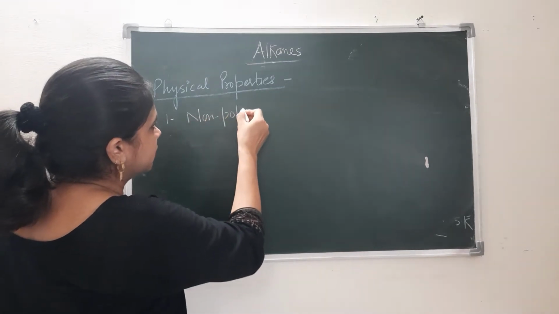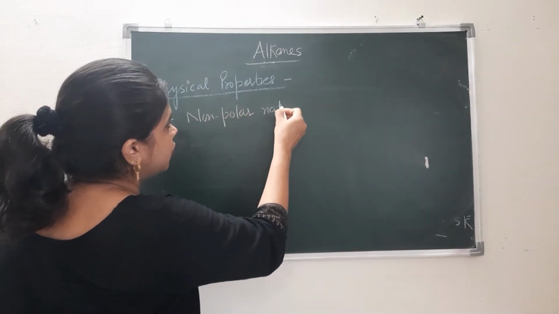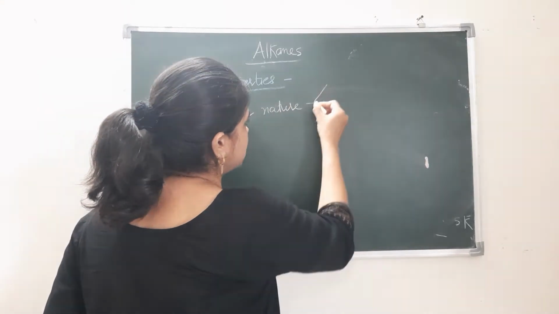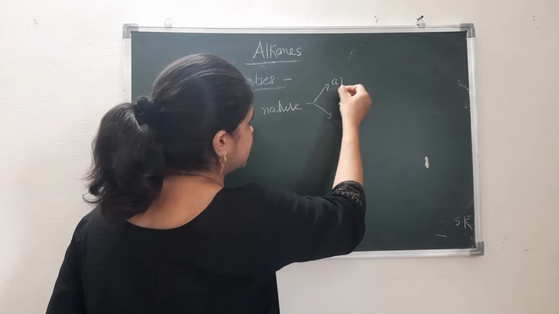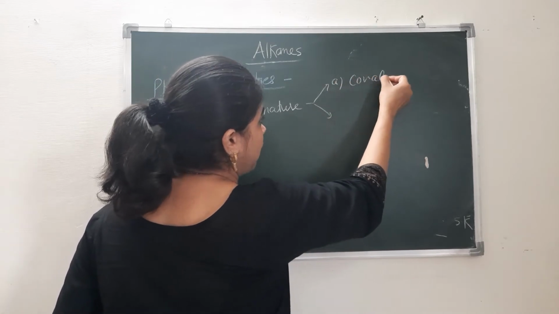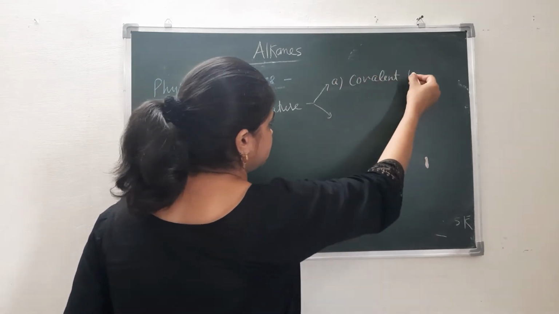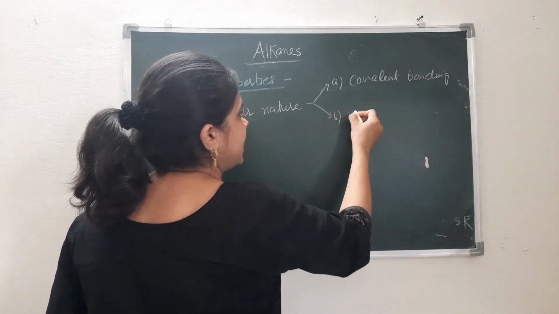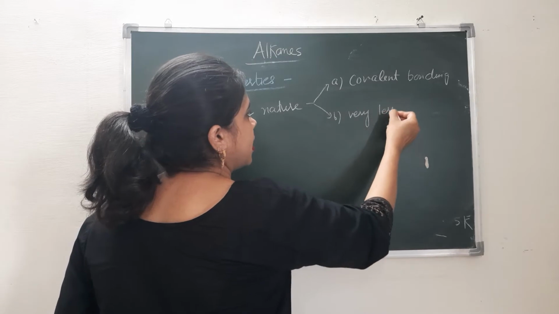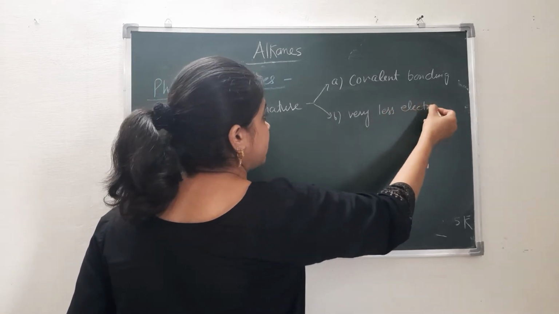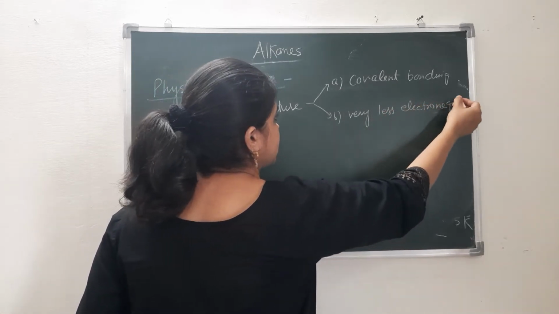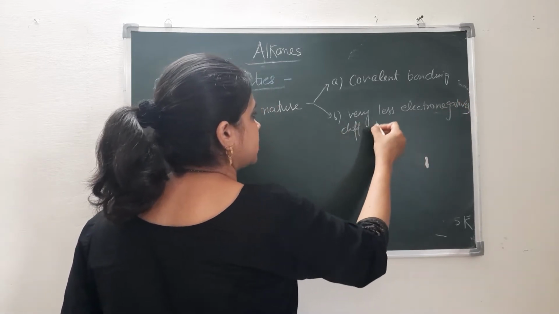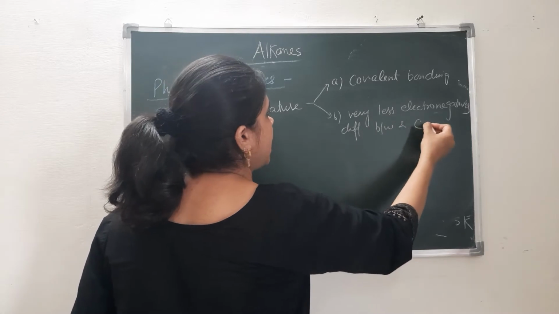non-polar nature. Alkanes are non-polar in nature. Why? This is because of two reasons. The first one is because of covalent bonding between carbon and carbon, and second is very less electronegativity difference between carbon and hydrogen.